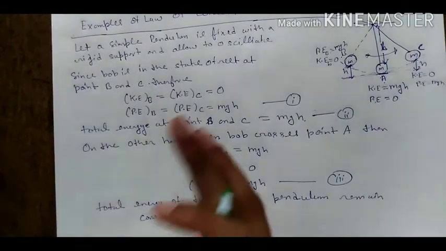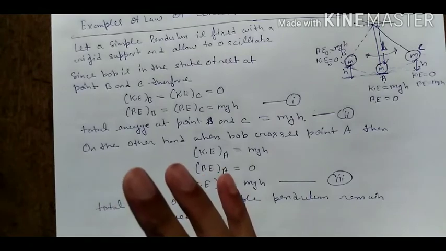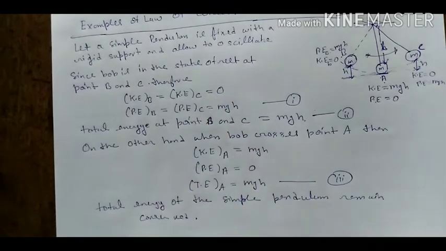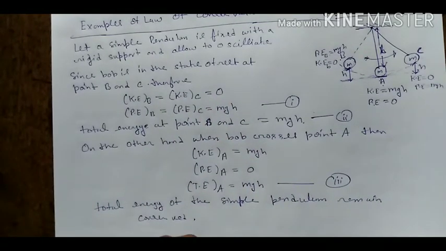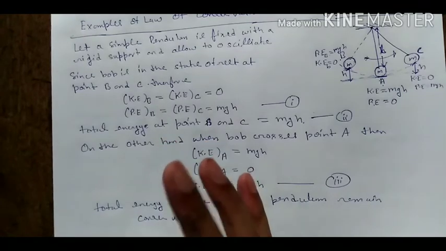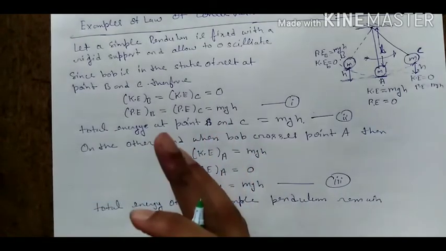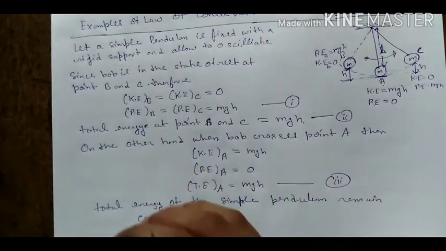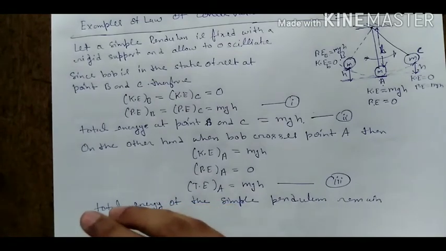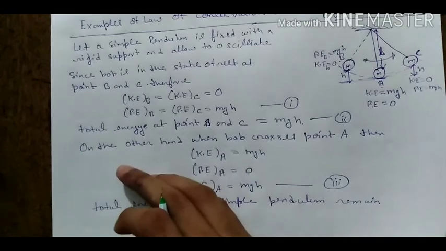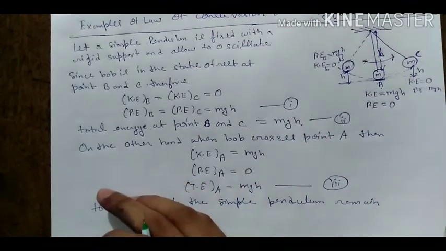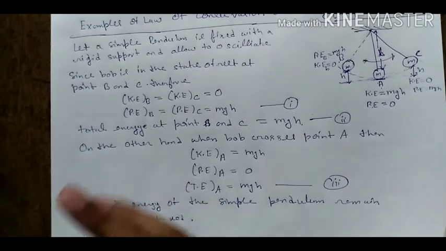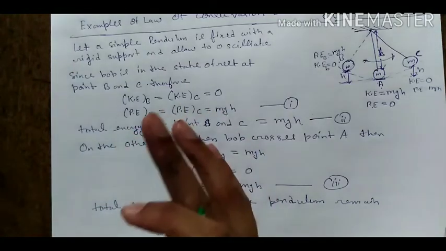In this lecture, we have covered all topics of work, energy and power, and in the next lecture we will discuss the numericals related to energy, work done and many more. So students, make proper notes of work, energy and power and try to solve some examples related to the conservation of energy, the types of work done, power and many more. I will discuss some numericals in the next lecture.